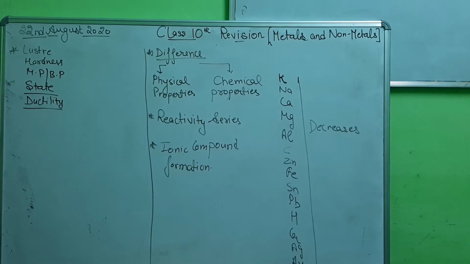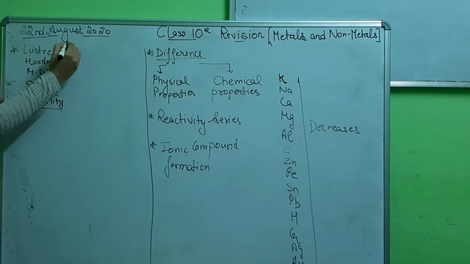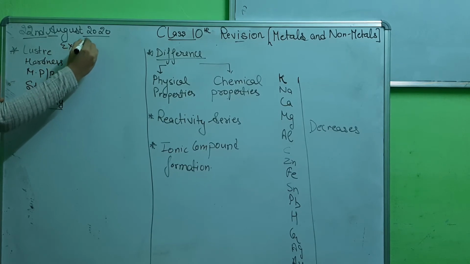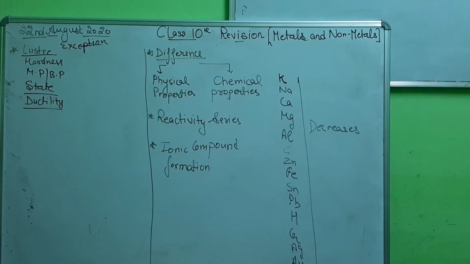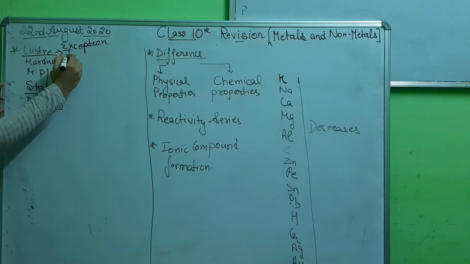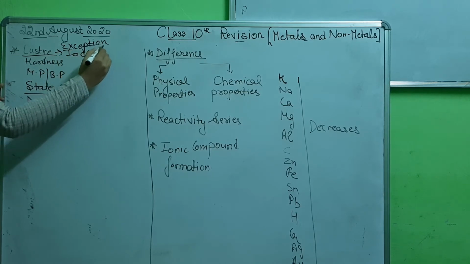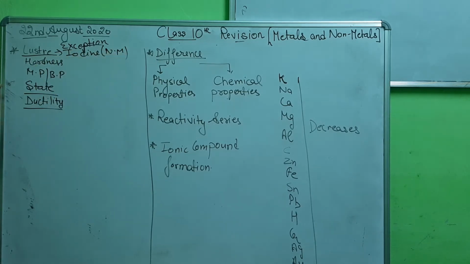You have all been doing differences on these bases for so many years and in so many classes. So in 10th class the important things are the exceptions. We all know metals are lustrous and non-metals are non-lustrous. But there is a non-metal, iodine, which is lustrous. This is important. We all know metals are hard and non-metals are soft.